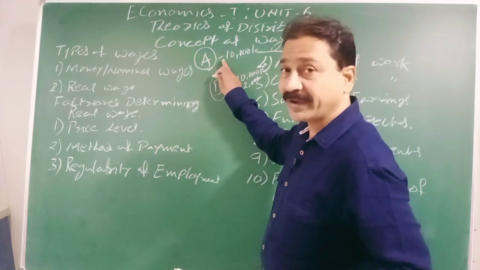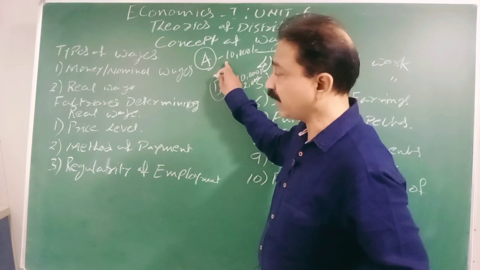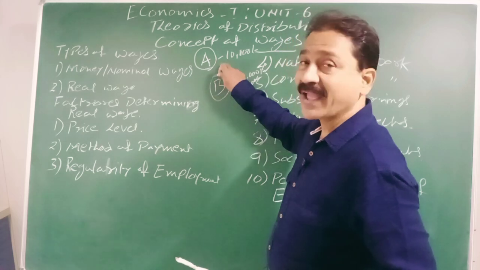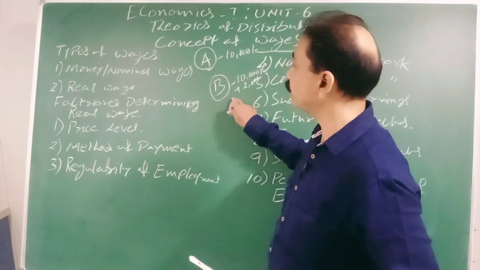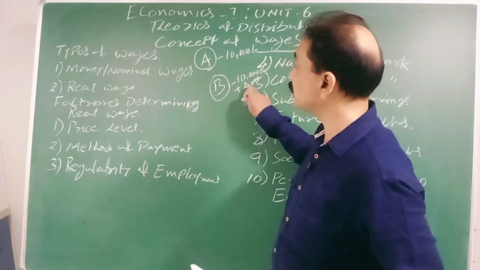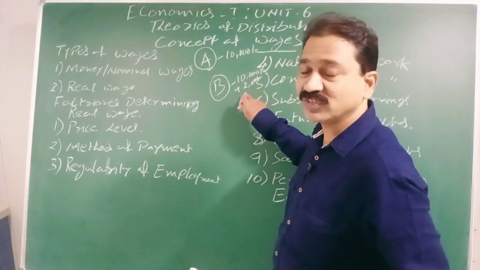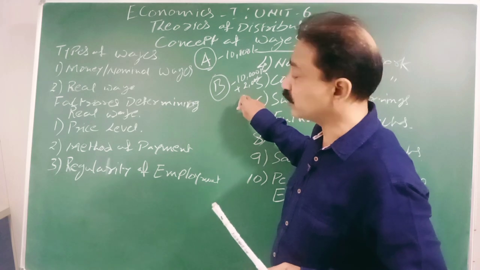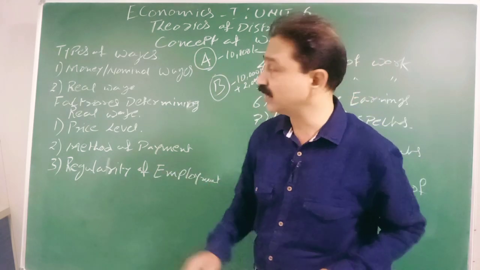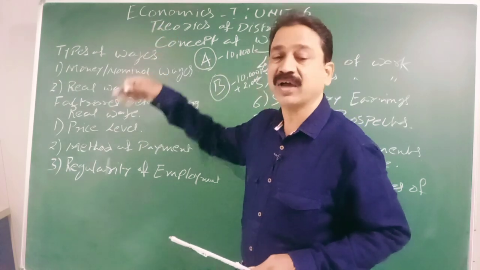In company A, that labor is going to get 12 months of salary, regularity of employment. Certainly A's real wage is greater than B's. Even though B's money wage, or nominal wage, is greater than A's, he is getting it for only 8 months. So in this way, regularity of employment also decides whether the real wage is greater or lesser.